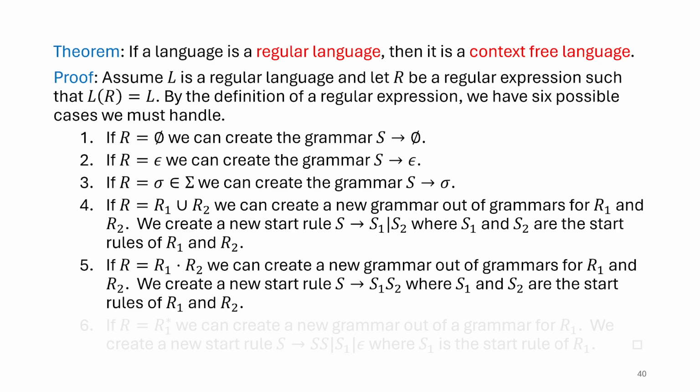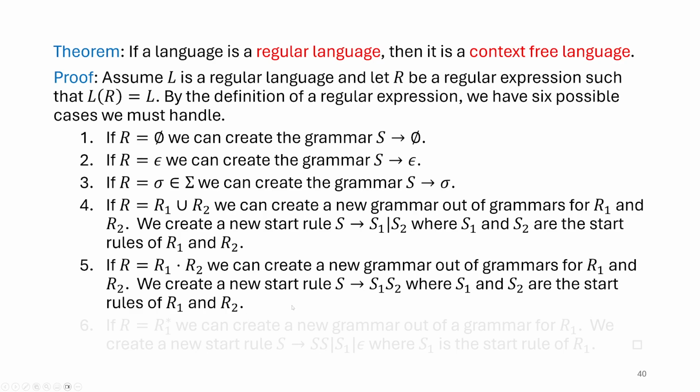So union worked. Let's consider concatenation. Now when we're trying to concatenate these together, again, concatenation is sort of a natural operation in strings. We don't even usually write the little dot between them. We usually just put them together. And certainly that's the way it would work in our grammars. Basically, we're saying here, concatenation is built into regular expressions. Concatenation is also built into grammars. We use different symbols for them, but we're just going to do it the exact same way. In effect, we did the same thing for union above. Again, different symbols. We used a union for regular expressions. We used a bar for our context-free grammars.